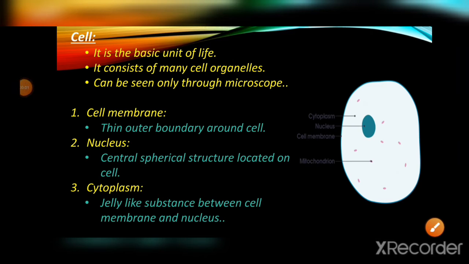Once again I can say this. Here this white colored space is a jelly-like substance. Here only other cell organelles are present. In this small spherical shaped blue or blue green colored part, this is known as nucleus. This jelly-like substance is cytoplasm, and this outer covering is actually cell membrane, and the small ones are known as mitochondrion, which you will study later.